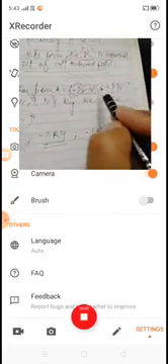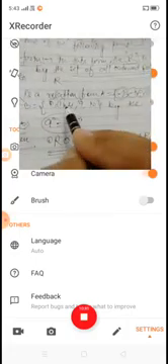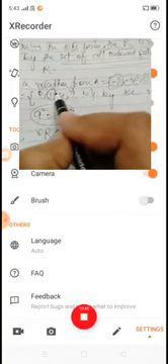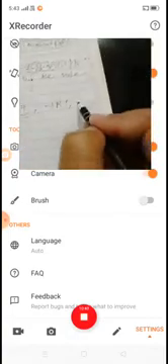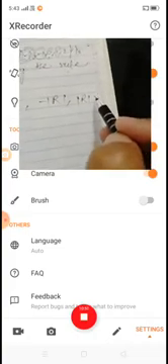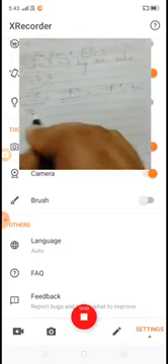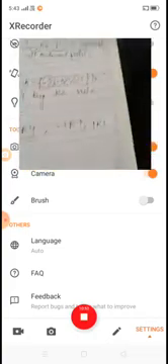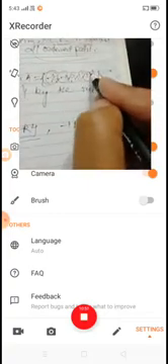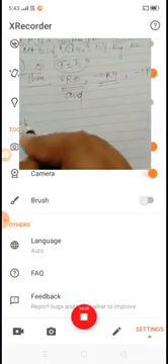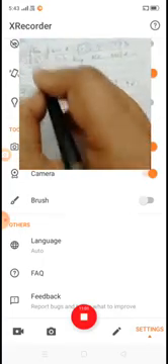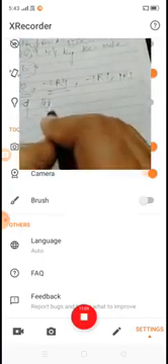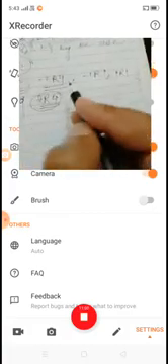And also 1 is related to 1, because 1 square is equal to 1, so 1 is related to 1. And plus 2 square is equal to plus 4, so 2 is related to plus 4.